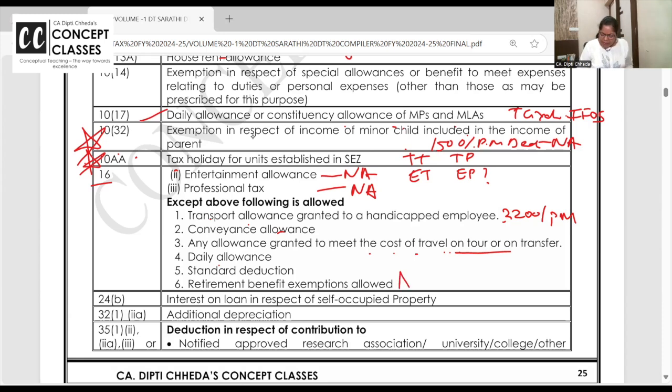Yeah. And very important is, did we learn all the retirement benefits, gratuity, leave salary, retrenchment? Then everywhere we had government limits, right? Okay. So retirement benefits, exemptions and all. So are these exemptions allowed? Like gratuity received, the upper limit is 20 lakhs, leave salary 25 lakhs, retrenchment. Is this deduction allowed? Answer is yes. Deduction or exemption, whatever you call it, is allowed. Retirement benefit is allowed. Chalo.